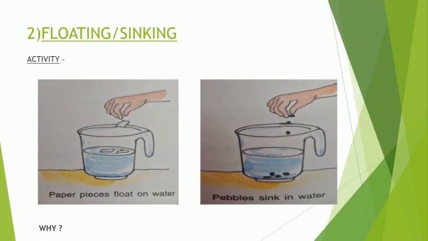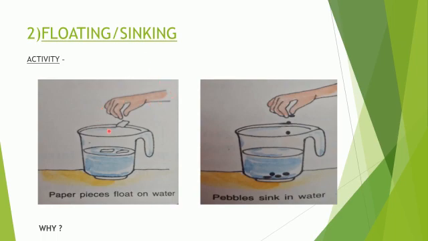So till here it was the first property of matter. We discussed the first property, that means the transparency. Now the second property. What is the second property of matter? The second property is floating or sinking. This also we will start with an activity.